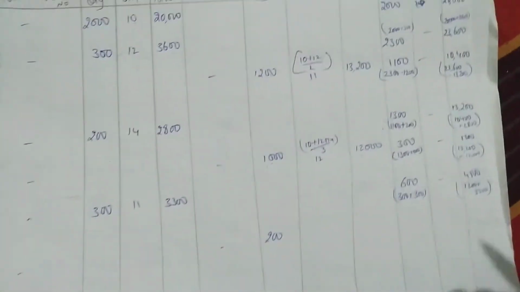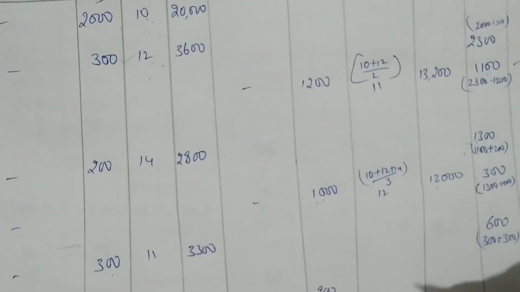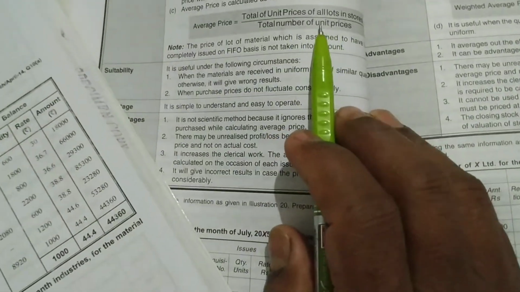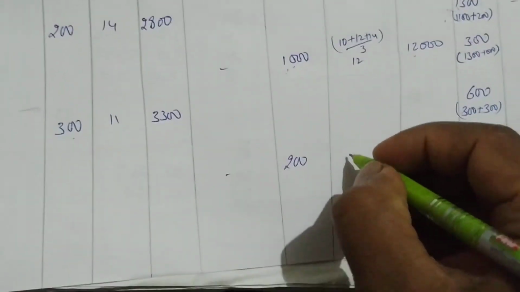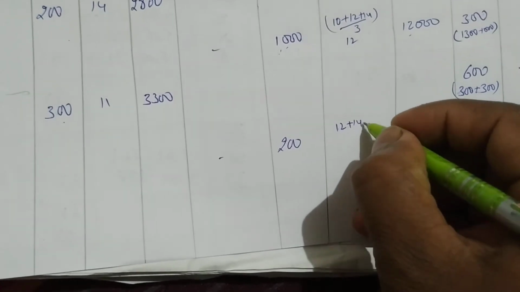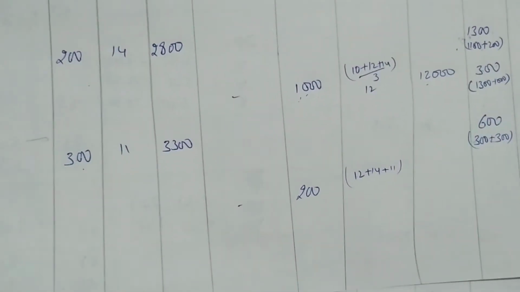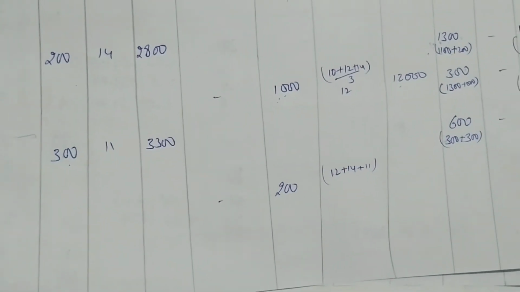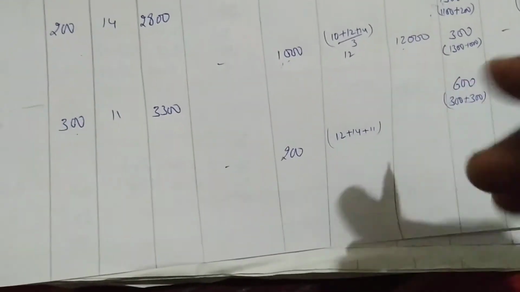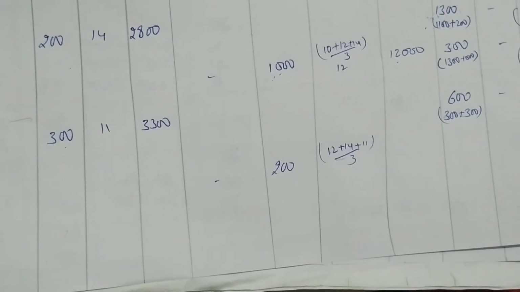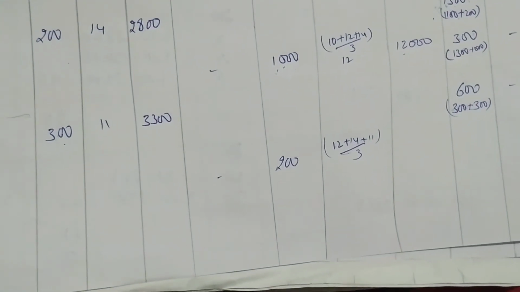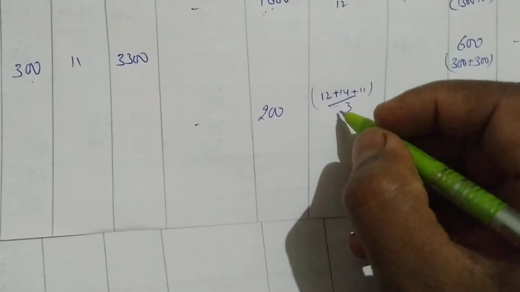So why we are doing this? So there is a formula. So that's why we have to take this. The formula is total of unit prices of all lots in stores divided by number of prices. So how many lots we are having now? 1, 2, 3. So we have to write like this: 12 plus 14 plus 11, we are getting 37, divided by 3. We are getting 12.33.